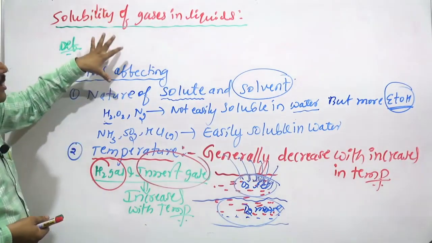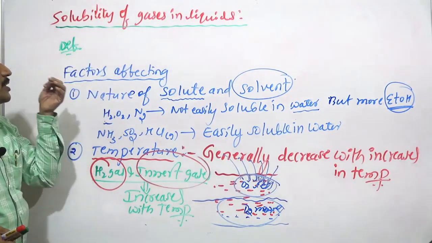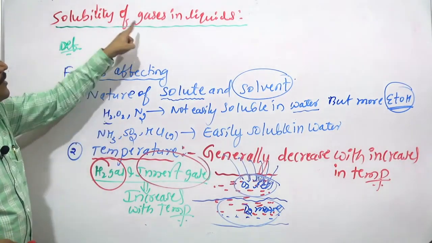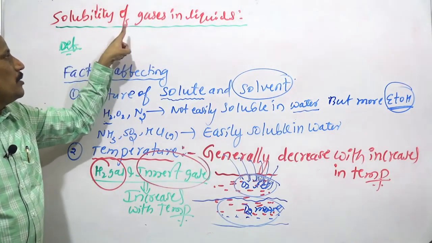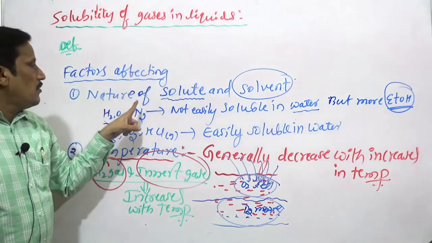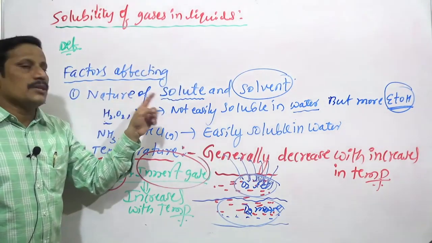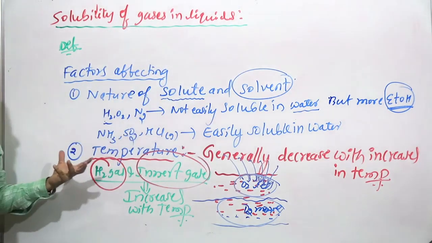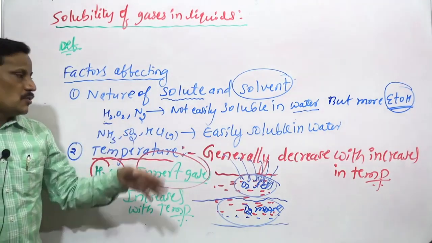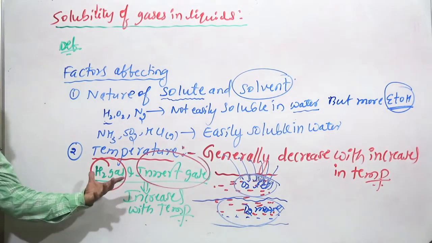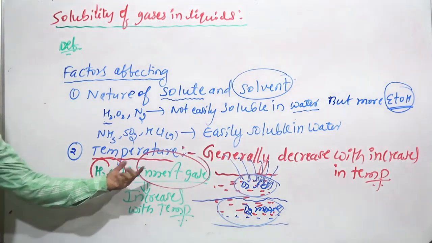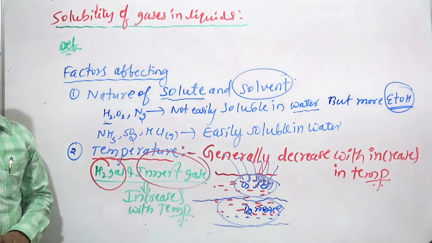So I am talking about the factors affecting the solubility of gases in liquid. First factor, nature of the solute and solvent. Second factor is temperature. Temperature is inversely proportional to the solubility, except these gases, hydrogen gas and inert gases. Right?